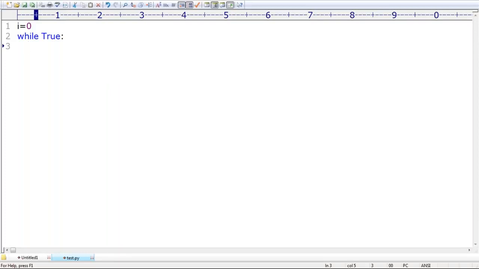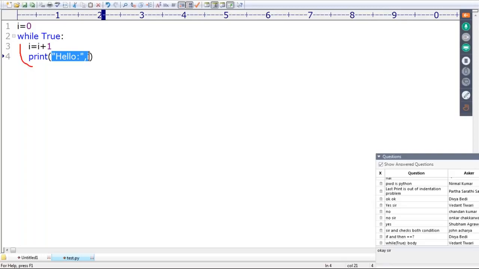Keep on going to execute. Print what I'm taking. I is equal to I plus 1. Print of hello, and just the I value also I'm trying to print. Observe this: now while True, I is equal to I plus 1, which means 0 plus 1, so the I value will become 1. Hello, 1. Okay. Once again, do you know it will continue?